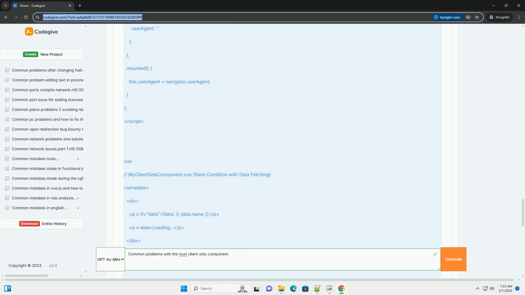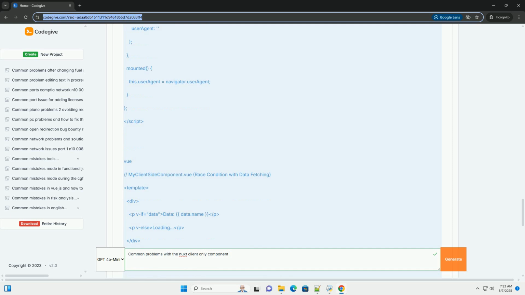Use a placeholder with meaningful content. Render a placeholder on the server that provides some context about the client-side content. This gives search engines something to index. Consider using pre-rendering or static site generation, SSG. Pre-rendering, using nuxt generate, renders the application at build time, generating static HTML files. This includes the content of client-only components after they have been rendered on the client during the